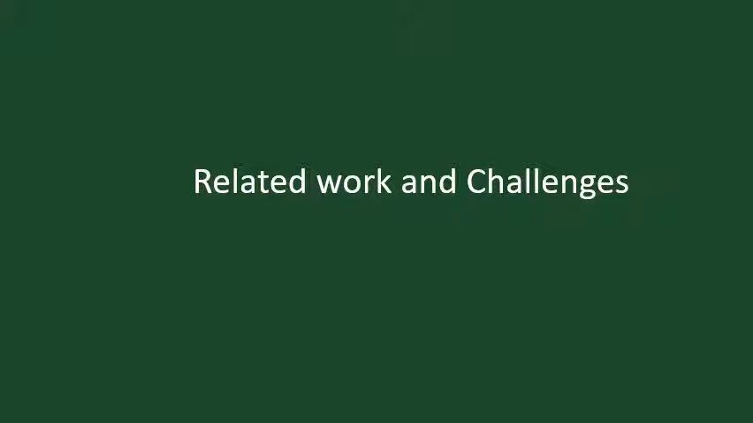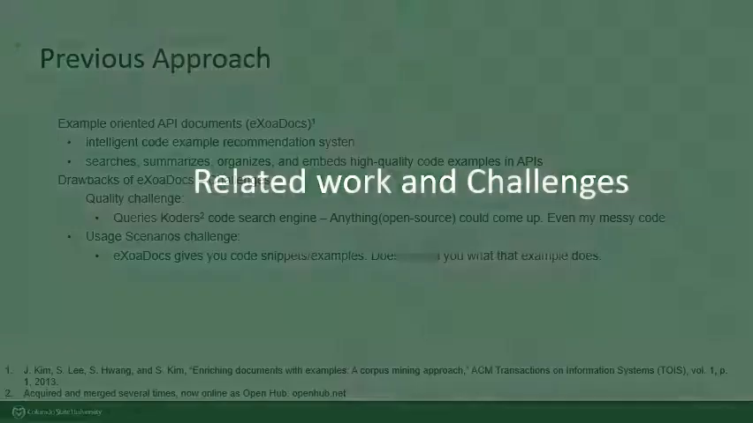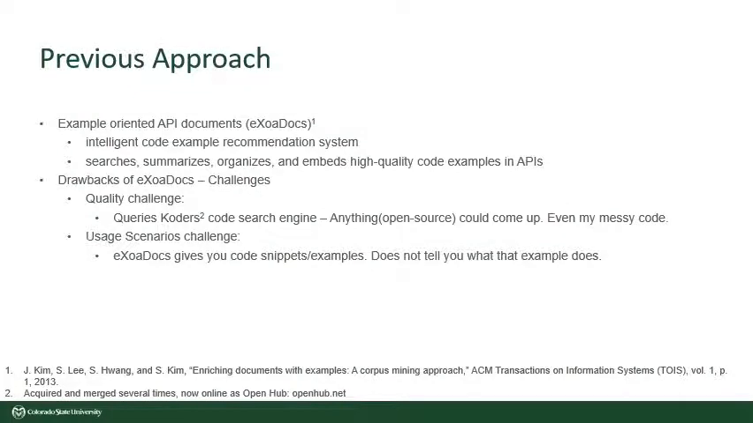They then researched about whether anyone had done something like this before. The authors credit the example-oriented API document or the EXODocs approach as being a seminal development which answers almost all of their research questions. EXODocs is an intelligent code example recommendation system. It uses the Coder's code search engine to get API usage examples and processes the results to add code snippets to the relevant API.